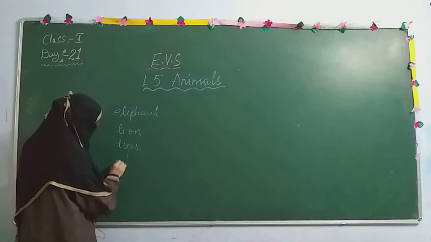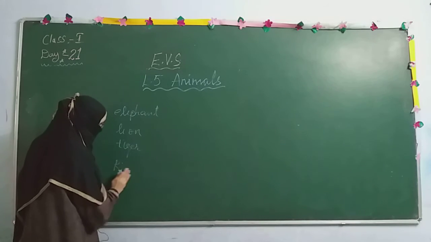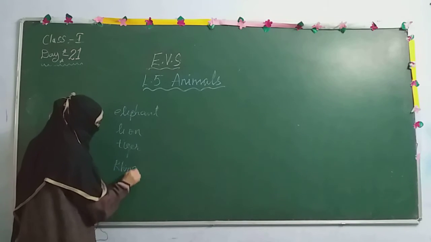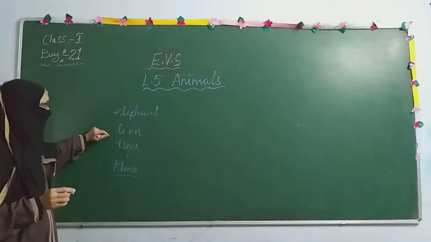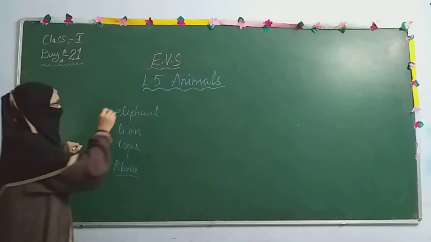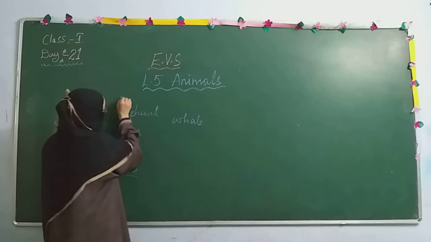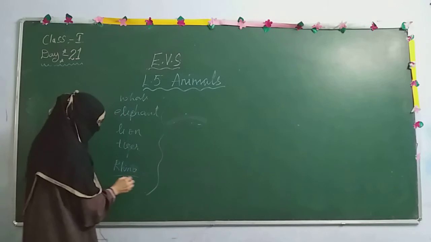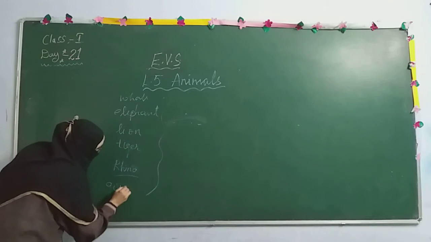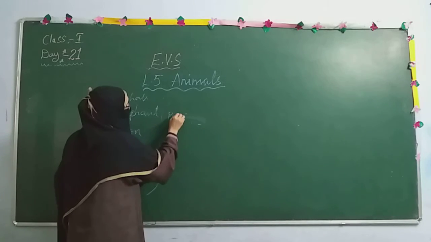If you take the rhino, the rhino is also a big animal. Elephant, rhino, tiger, whale, which is a fish. These are considered here, alright. These are the big animals. Giraffe. These are the big animals.